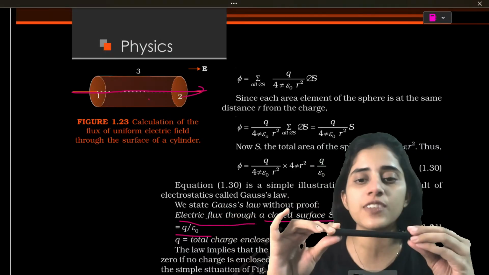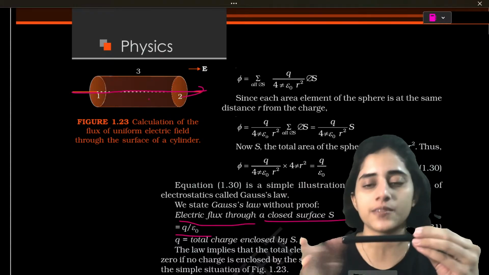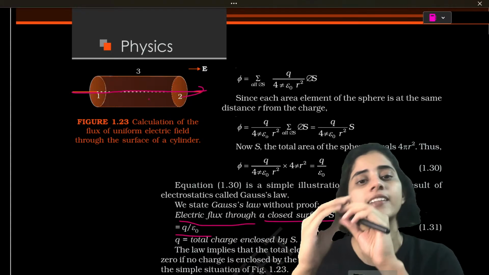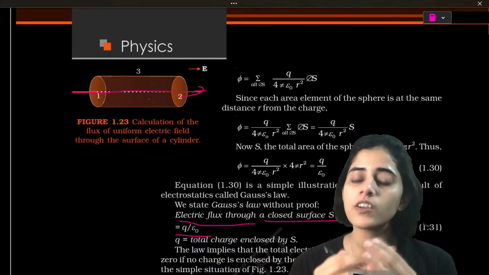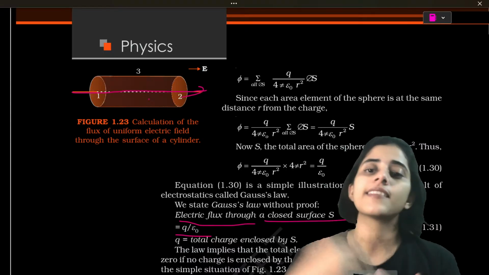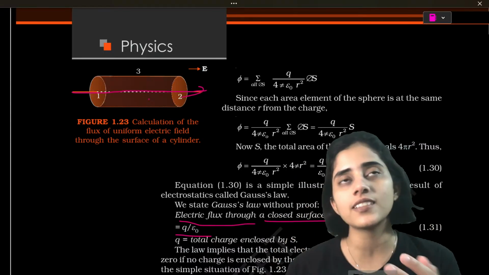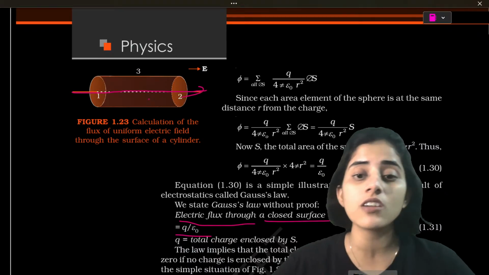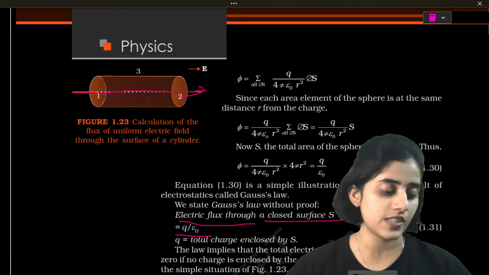To enclose these field lines, I can't take a sphere. What I should take is a cylinder such that the field lines go inside. So however your field lines are, you have to draw an appropriate surface that is around it. Something like that. That would be your Gaussian surface.